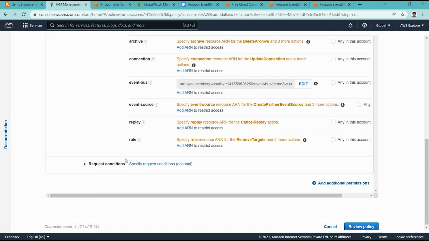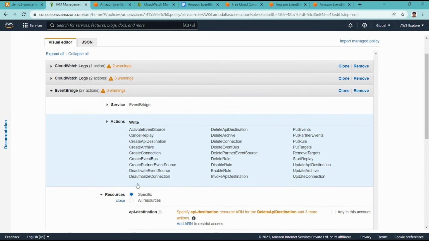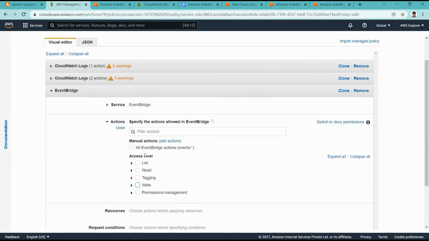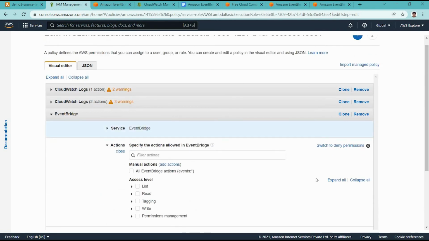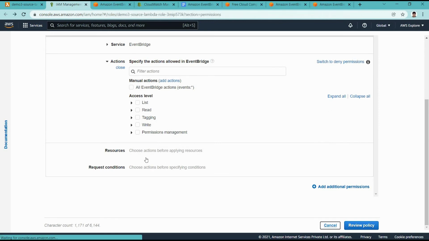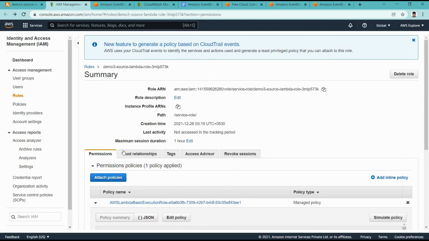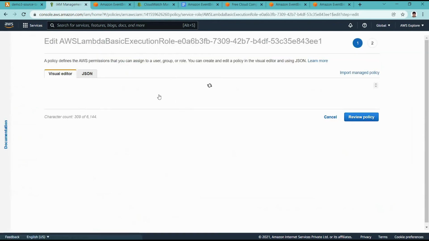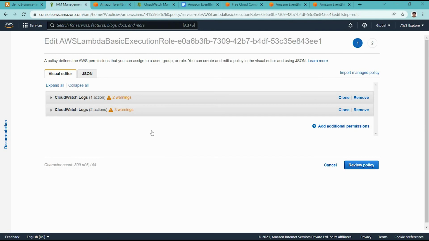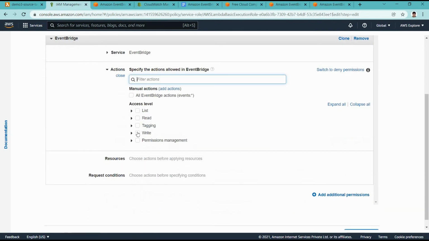We are not going to give write access, but let us give specific permission only. Let me reset this and create it again. I am editing the policy of that particular Lambda and selecting EventBridge.